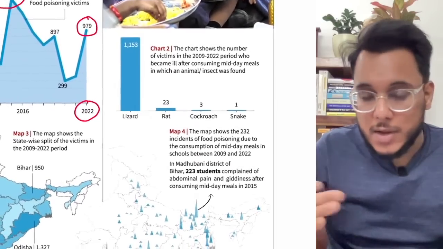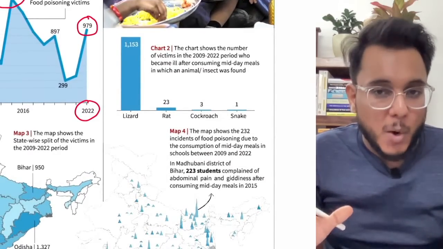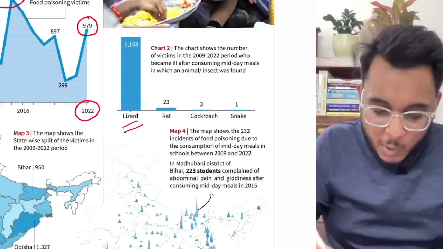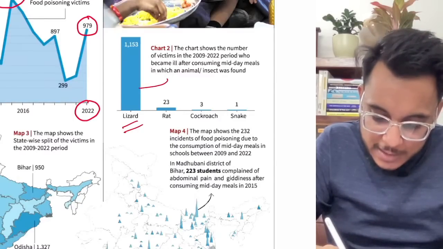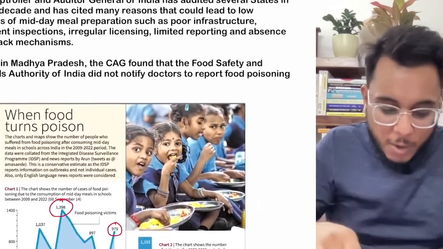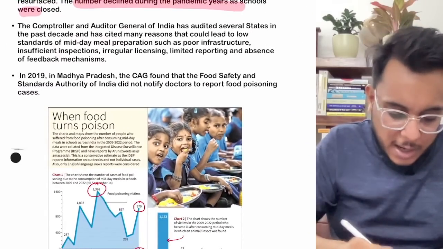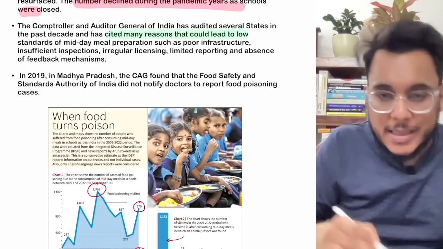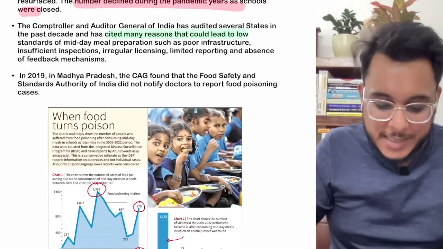Now what type of food poisonings are there? No, that is not important, but just to know, I'll tell you. Lizards have been found in the foods. Now according to the Comptroller and Auditor General, they have cited many reasons why there is such food poisoning in the midday meal scheme.